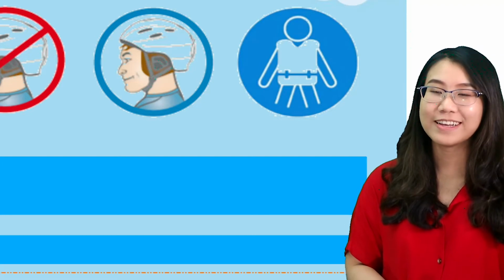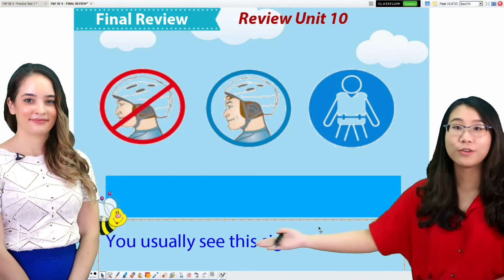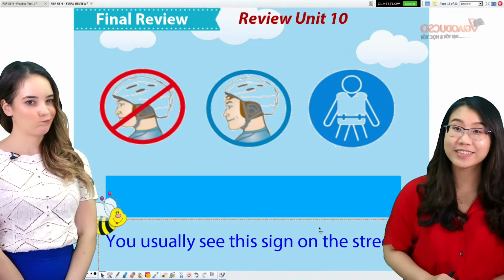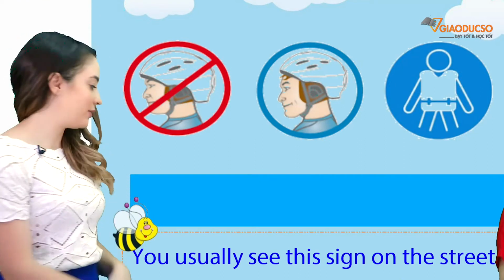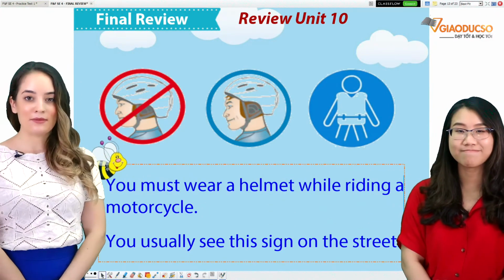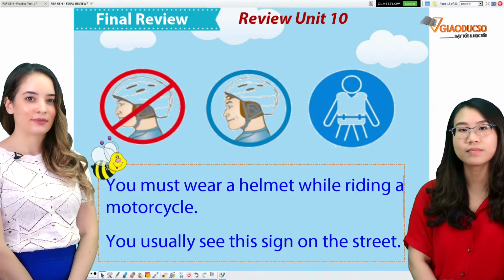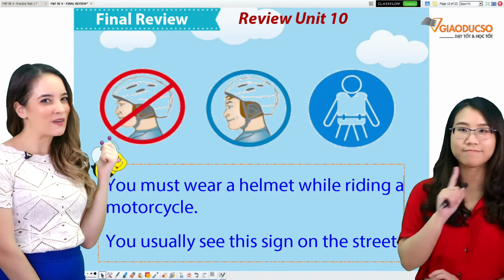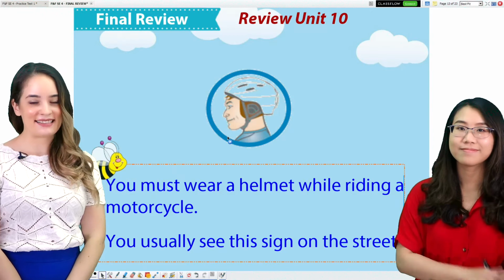And number 3, the first clue is you usually see this sign on the street. Do you have the answer? I think we need a second clue. You must wear a helmet while riding a motorcycle. Is it this one, students? No, I think it's this one. Yes.